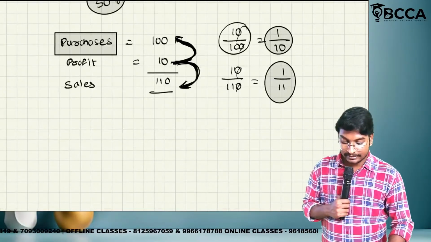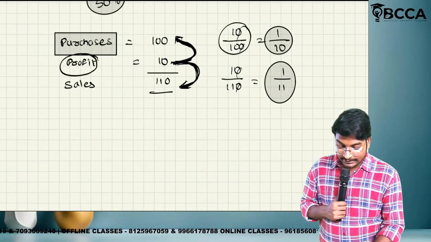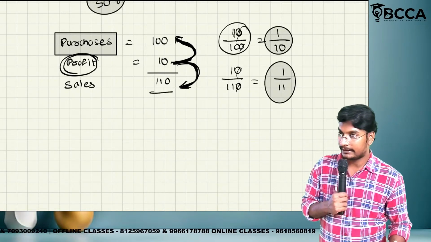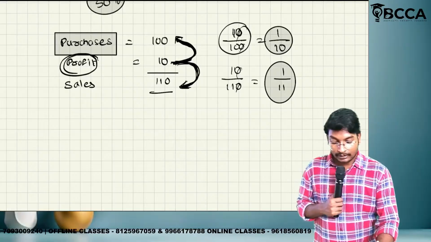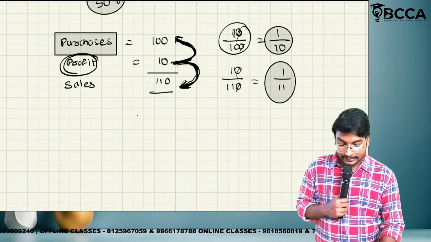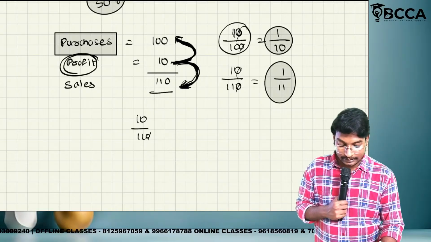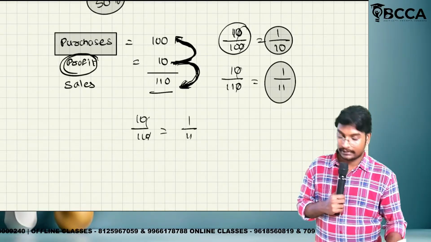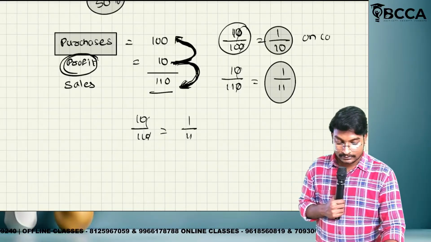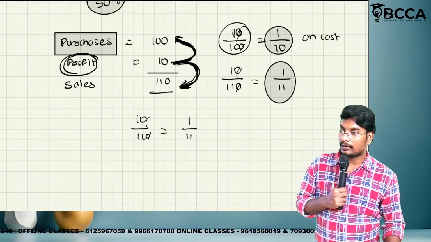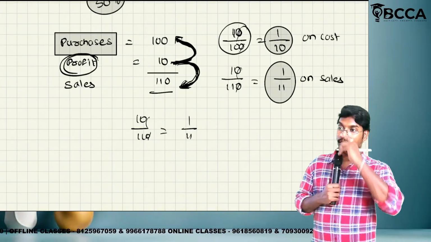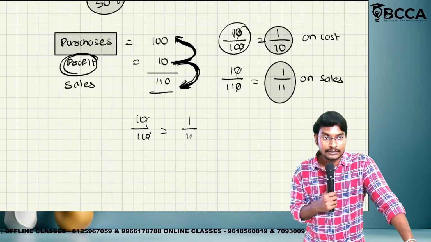Here also what I am saying is, profit percentage on purchase means 10 by 100. This profit percentage on sales means we calculate 10 divided by 110, nothing but 1 by 11. That means 110 on cost is equal to 111 on sales.